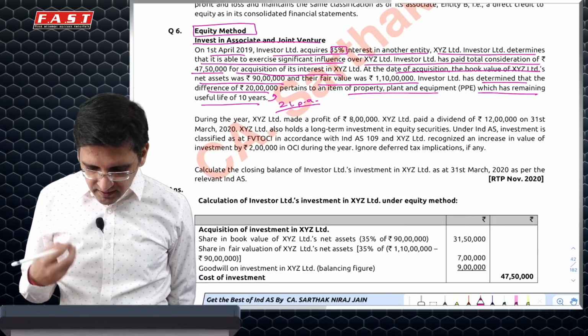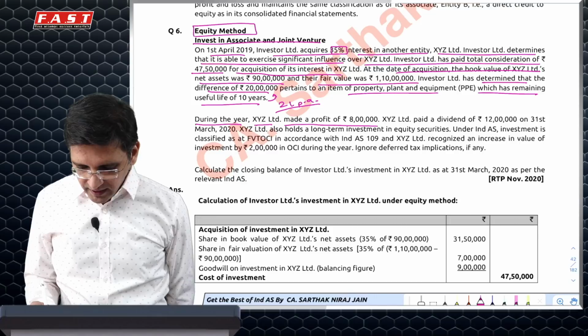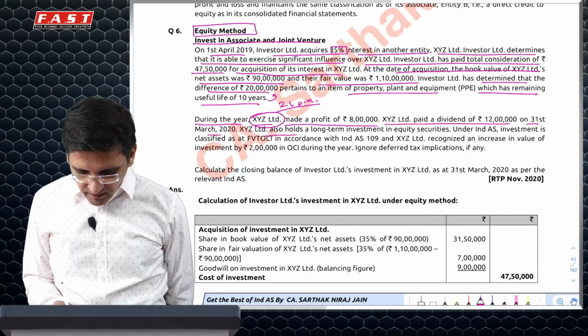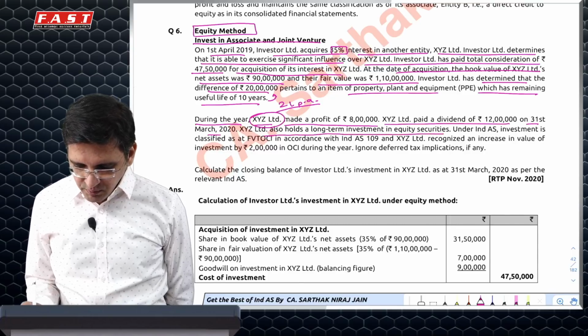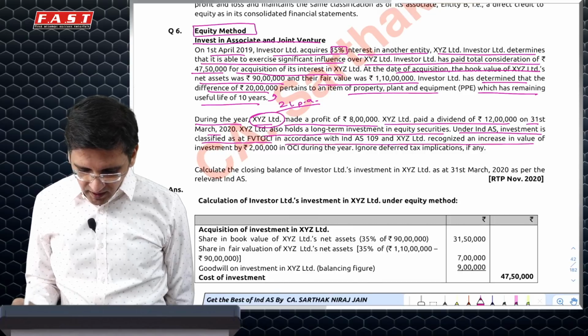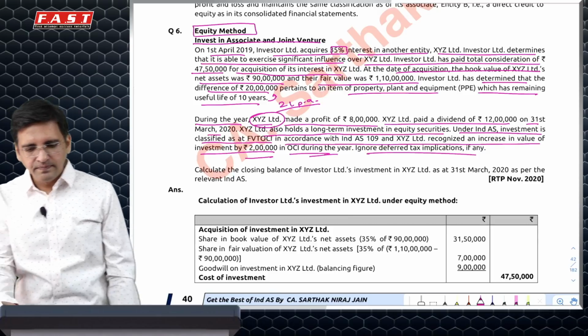Because for us, the assets are considered to be dear or expensive. I made a profit of 8 lakh. Now, XYZ made a profit of 8 lakh, which is the associate. Paid 12 lakh dividend. XYZ also has a long-term investment in equity securities classified as FVOCI, and an increase is recognized by 2 lakh in OCI. No deferred tax treatment to be done.